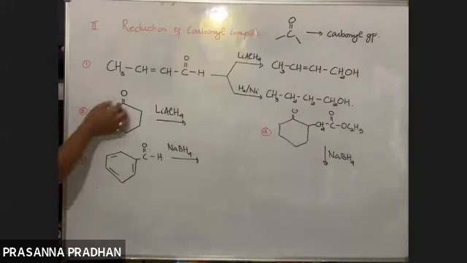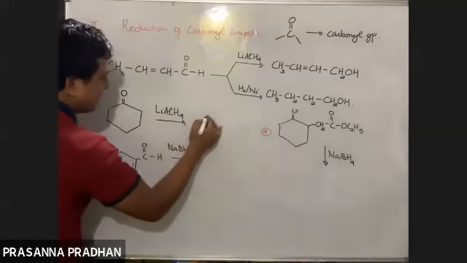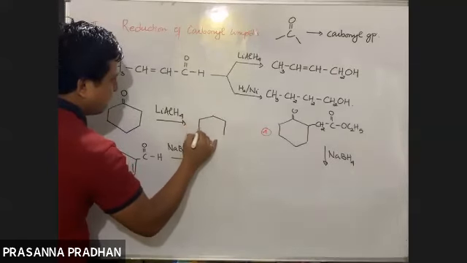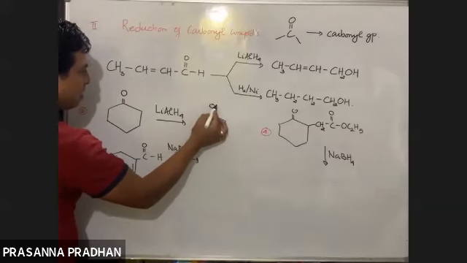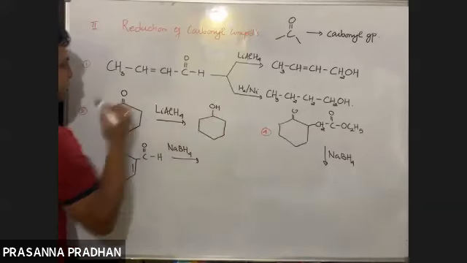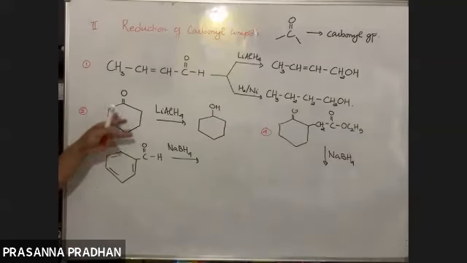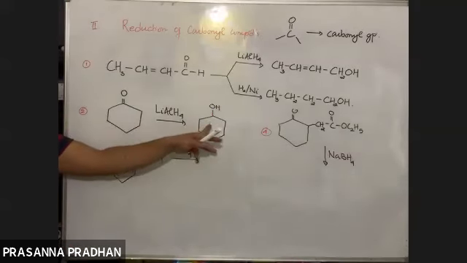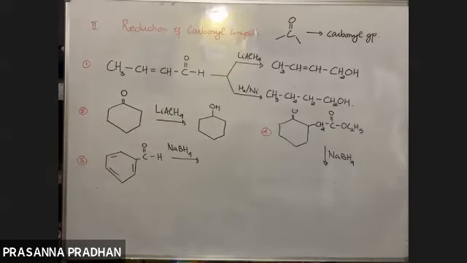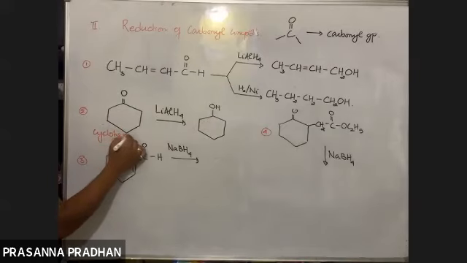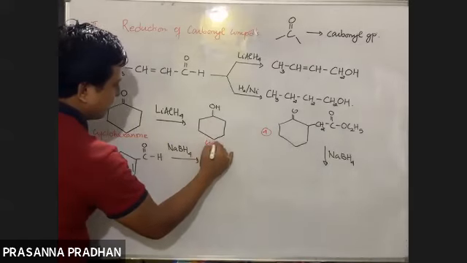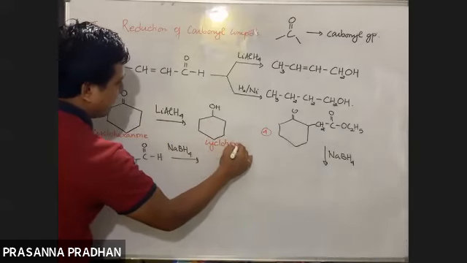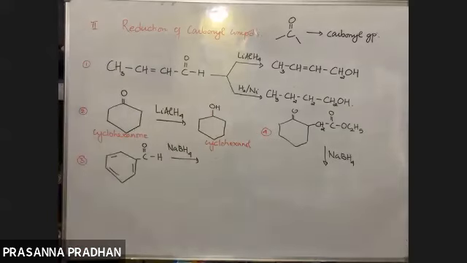यहाँ पर क्या है? There is a ketone cyclohexanone reducing agent, yes. Ketone gets reduced to 2 degree alcohol. CO group 2 degree alcohol means CHOH. One hydrogen is added out here, one hydrogen is added out here. Cyclohexanone. What is this? Cyclohexanol. So this is your cyclohexanone. Cyclohexanone, ketone. What is this? Alcohol. Cyclohexanol.